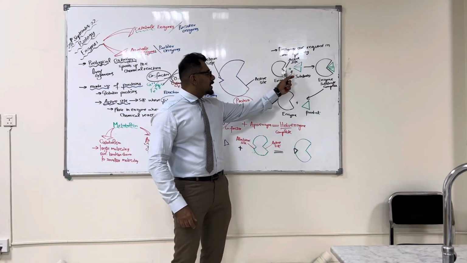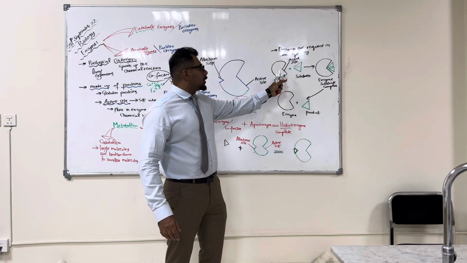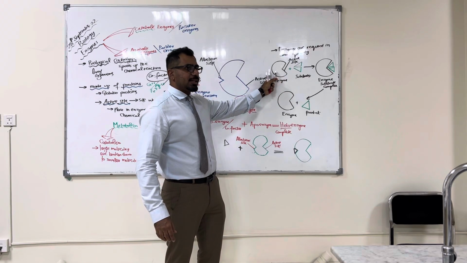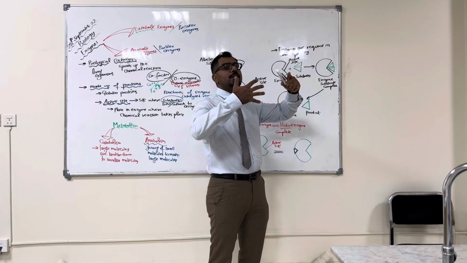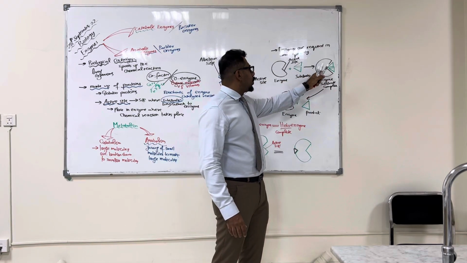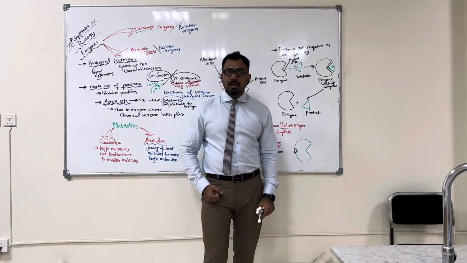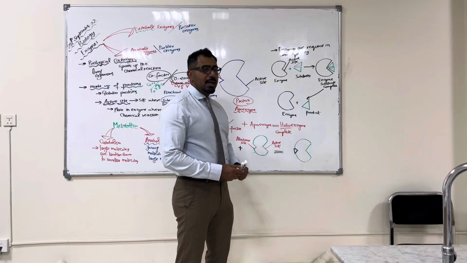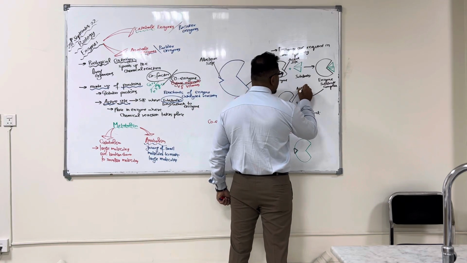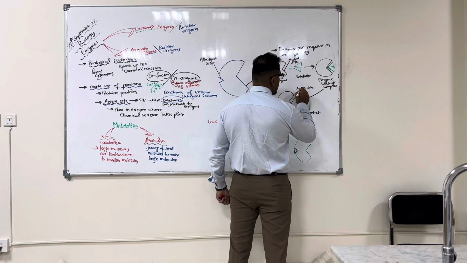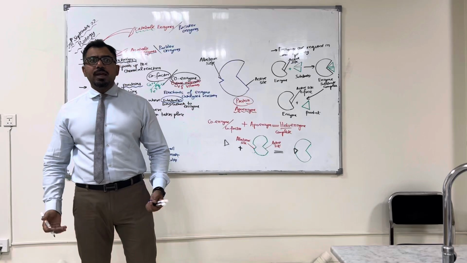Now, in the beginning, there were two small separate molecules, right? Which were substrates. They bind to the active site. In the active site, enzyme helped them to join together. And one larger molecule came out. And enzyme became free. You can see that the active site is free again.